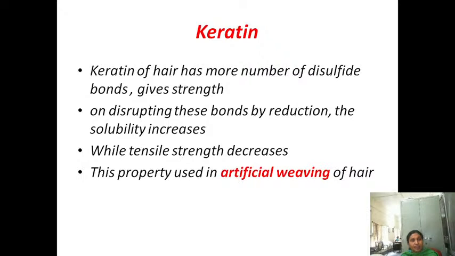By reducing these bonds, the solubility increases while tensile strength decreases. This is the property used in artificial weaving of the hair. Hair strength is given by these disulfide bonds, but in artificial weaving, the disulfide bonds are reduced, and thereby the tensile strength decreases.